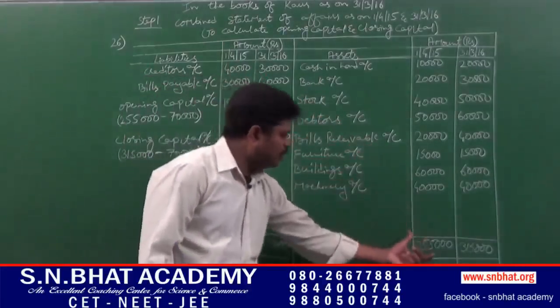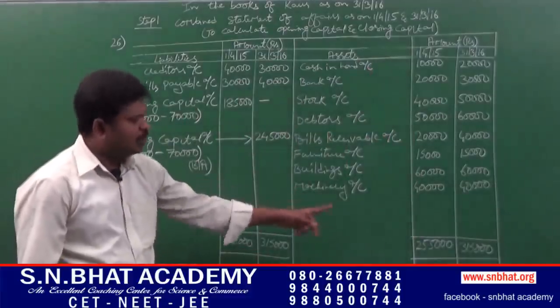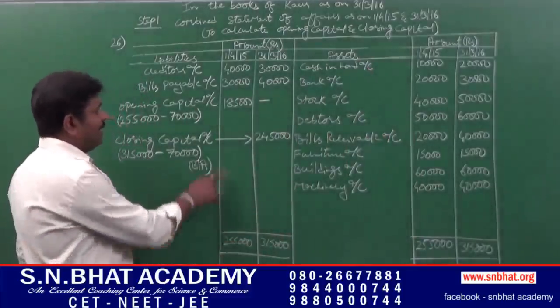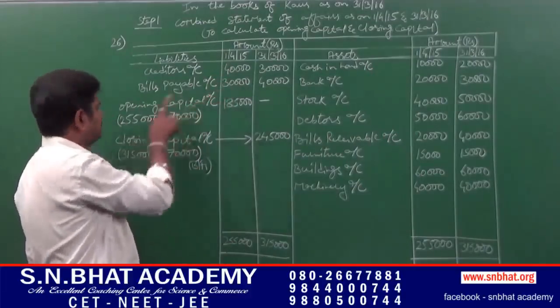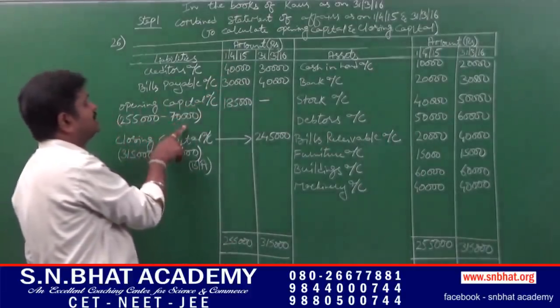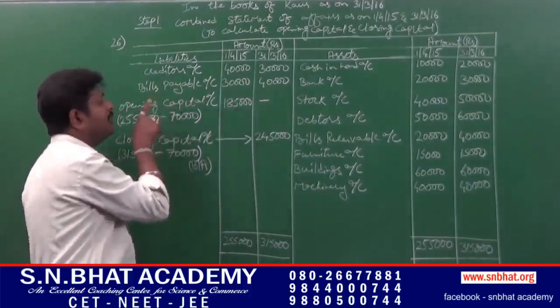Here, first we have to total assets on the opening date. It comes to rupees 2,55,000 minus 70,000, that is opening liabilities, that is 2,55,000 minus 70,000 comes to 1,85,000. It is known as opening capital.